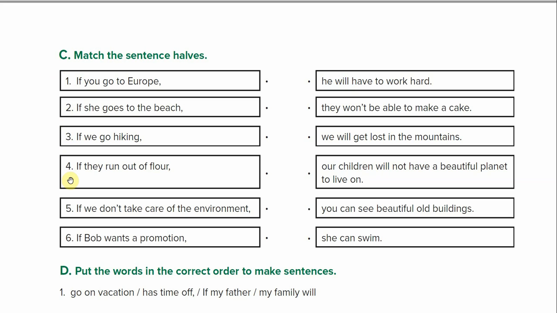If they run out of flour. If we don't take care of the environment. If Bob wants a promotion. He will have to work hard.